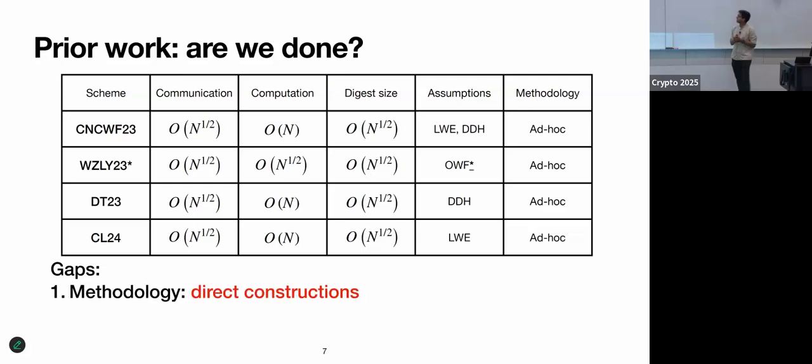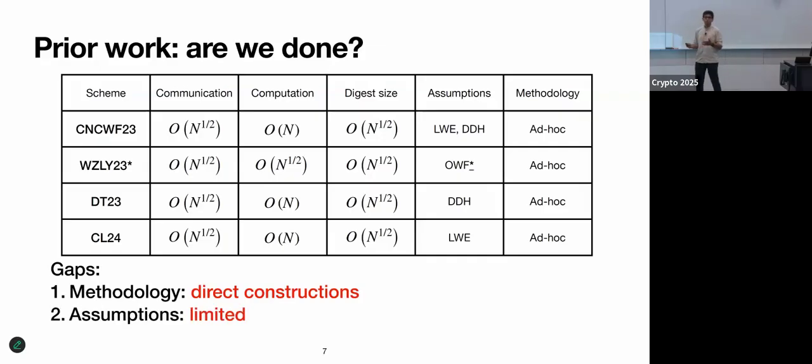The first is that all of these constructions work by taking some pre-existing semi-honest PIR scheme and then modifying it in some non-black-box way to get a maliciously secure PIR scheme. So there's no general recipe where I can plug in any PIR and get out an Ampere scheme. As a corollary, the assumptions from which we know Ampere are also limited. Whatever these constructions rely on, like LWE, DDH, and so on, those are the only assumptions from which we know Ampere.